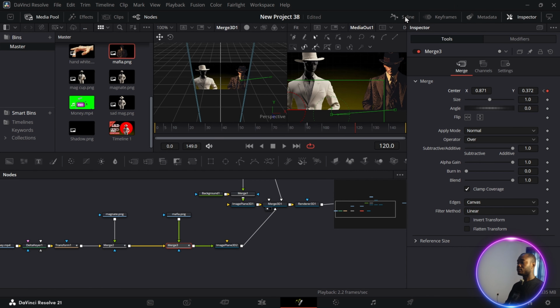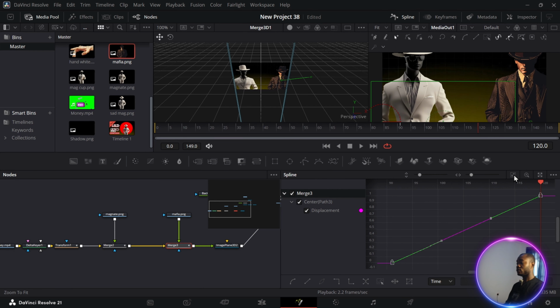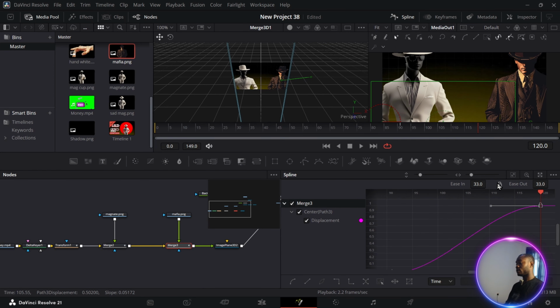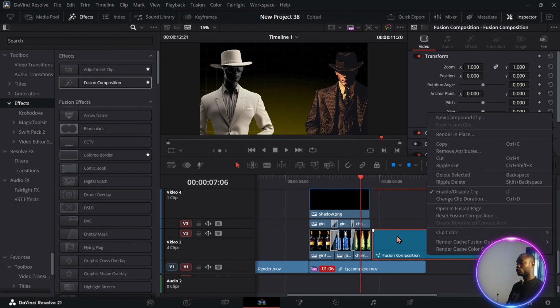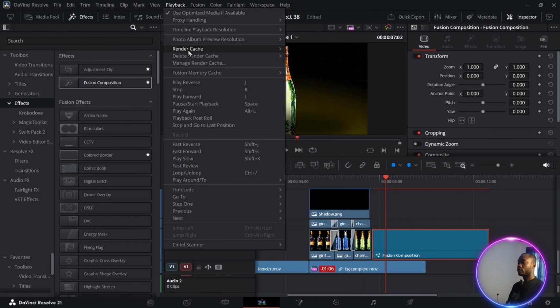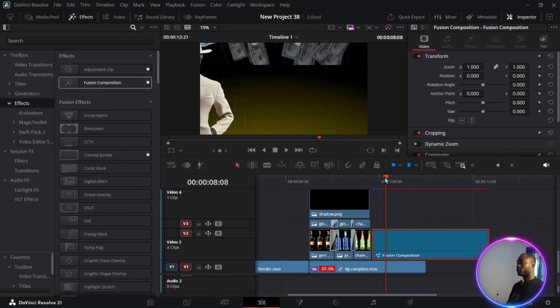Now we're going to go to our spline, click on this, then select show up, zoom to fit with this arrow here, then Control A, S, and then T, ease in and out. Just increase it, ease in and out. So you need to go back to the edit page and play. You can select this one, select your fusion clip, go to playback and select render cache, select user. Then come back, select your fusion clip, and select render fusion clip, select on, and wait for it to render so you can have a smooth playback to render in place.